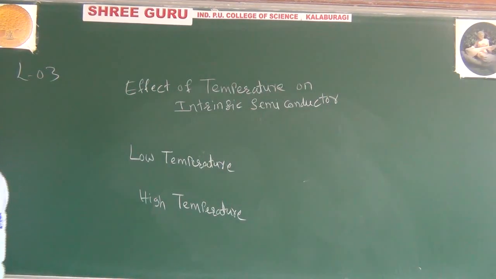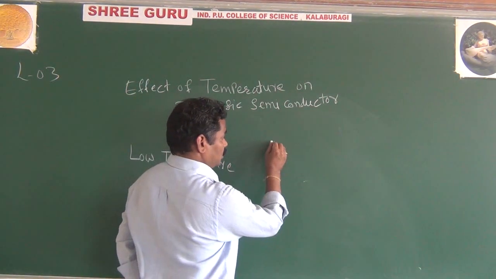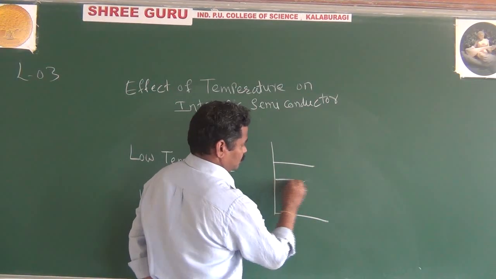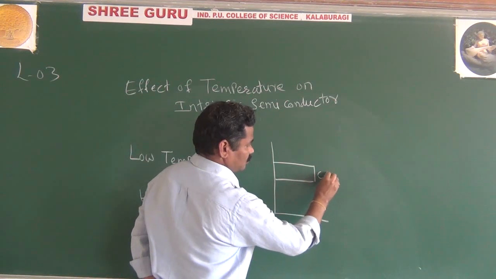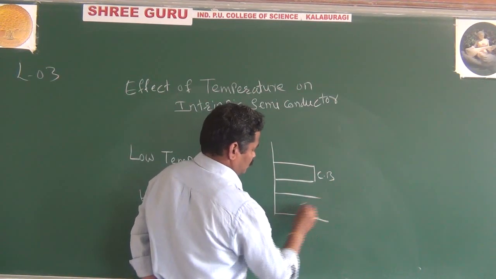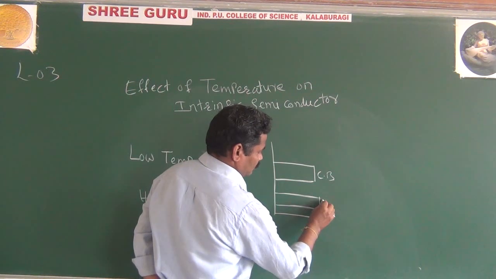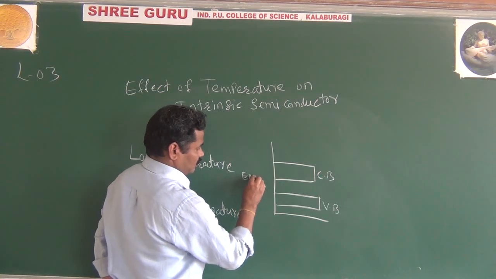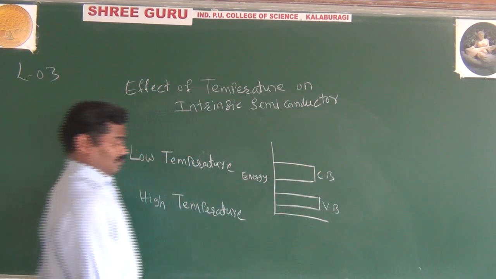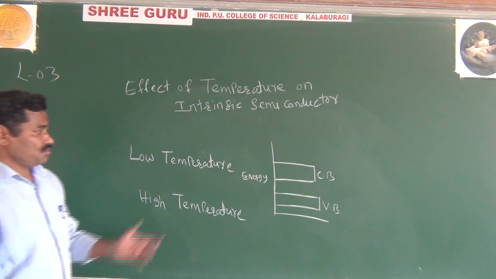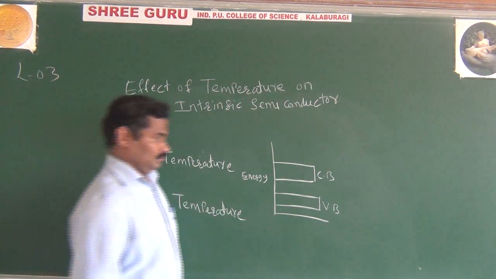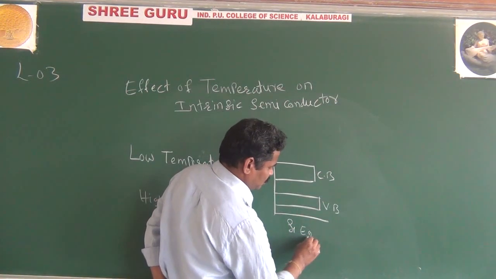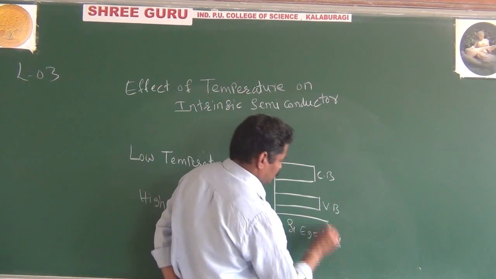You can understand this very easily by drawing the energy band diagram. This is your conduction band and this is your valence band, and this is the energy. Look here. What happens at low temperature? If we consider silicon, Eg is 1.1 electron volt.